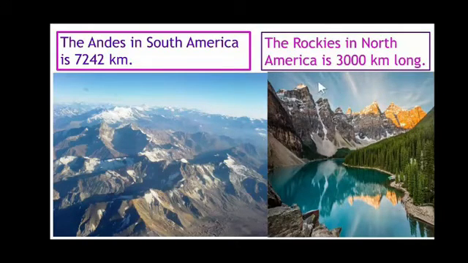And on one side, we can see the Rockies in North America, which is 3,000 kilometers long. So we can say that on one side we have the Rockies and on the other side we have the Andes. They are the different types of mountain range in the other parts of the world.